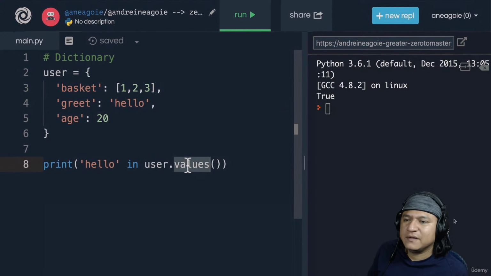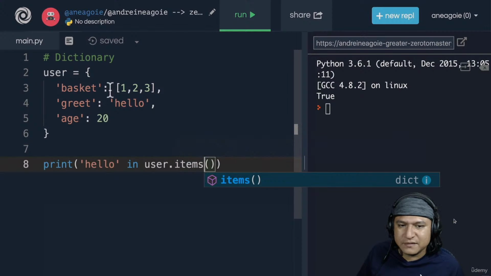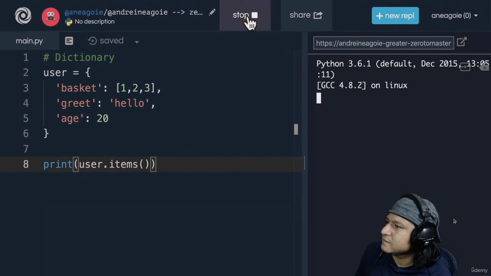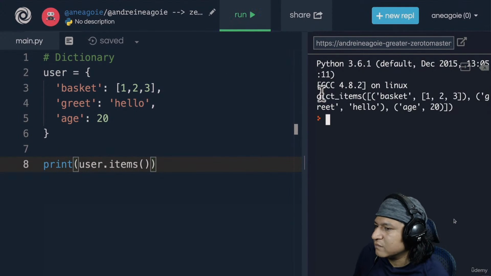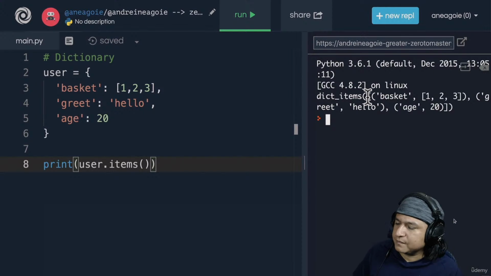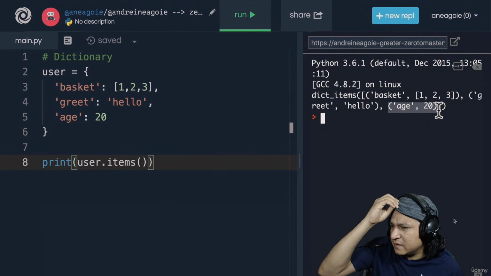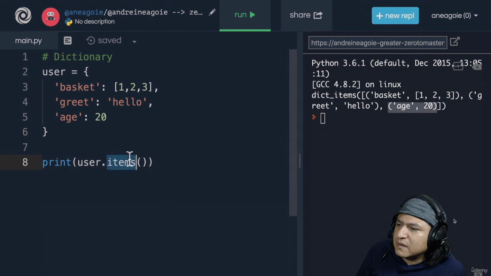Another one that's really useful is items. And items is special because we've seen keys and values, but items actually grabs the entire item. So the way we can actually see this is let's just remove this and click run. All right, this is interesting. I have dict items here, and it looks like a list, and in here we have basket 1, 2, 3, greet hello, page 20. But there's some weird syntax here that we haven't seen before, and this is actually a tuple. So we're going to hold on to this and talk about this a little later.